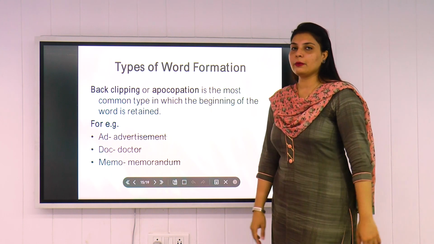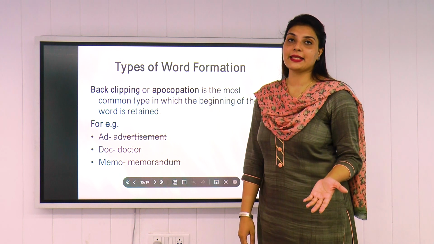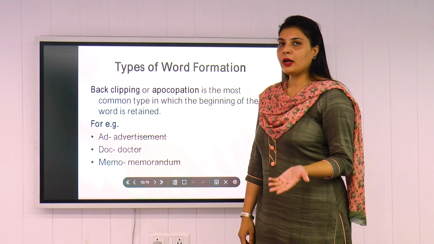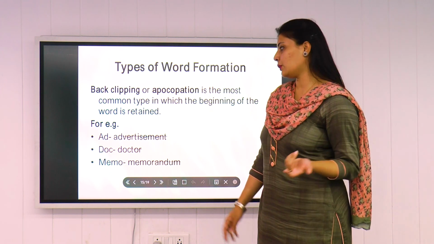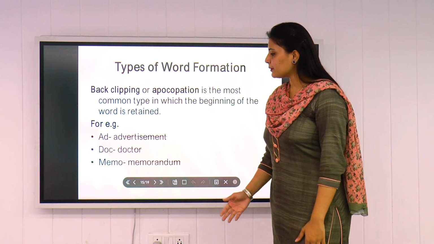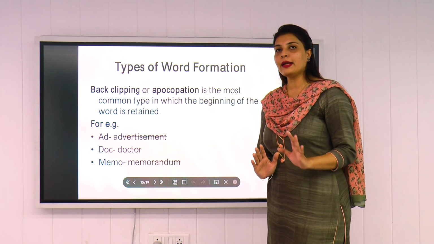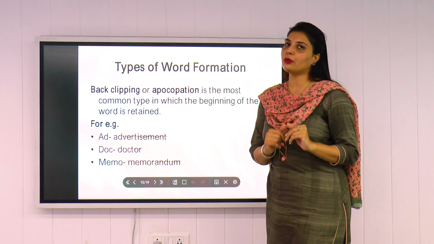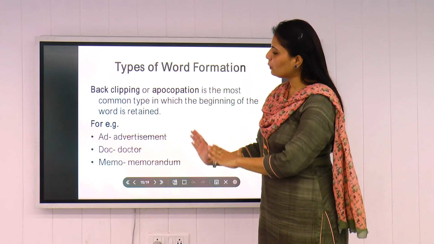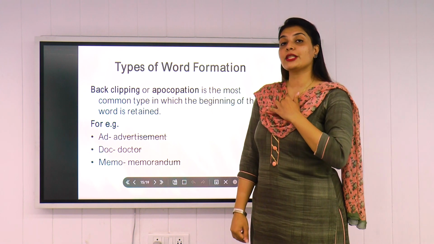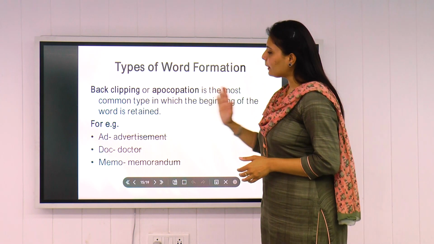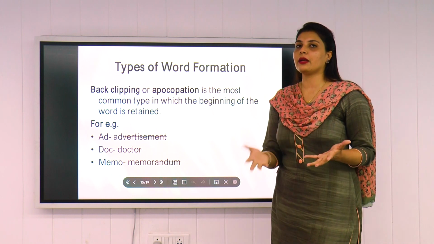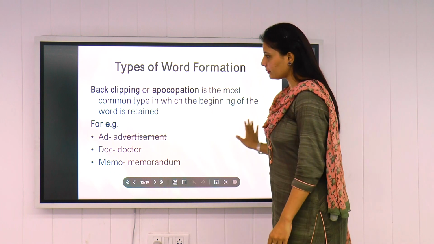Then comes memorandum, which we normally use in our official places. Memorandums are very common in professional business, right? So in memorandum, we have kept the front word memo only, the short form we use, and we have clipped the word random. So this is how a new word memo is being created. So this is called back clipping. So we have clipped the back of the word and then we have created new words out of it.